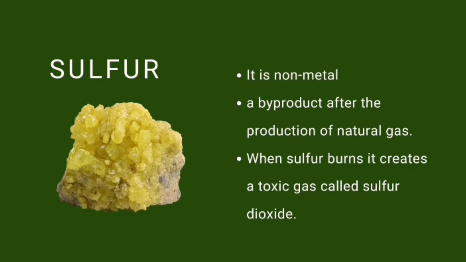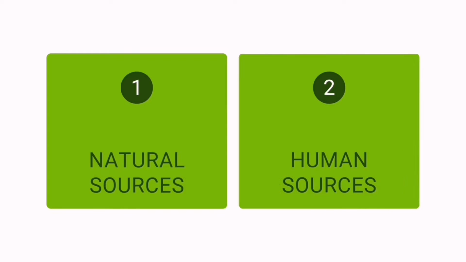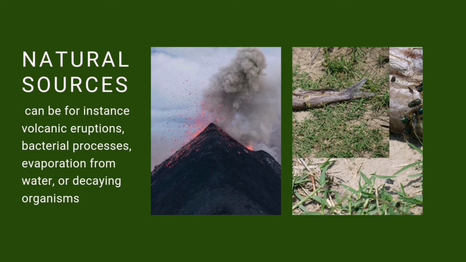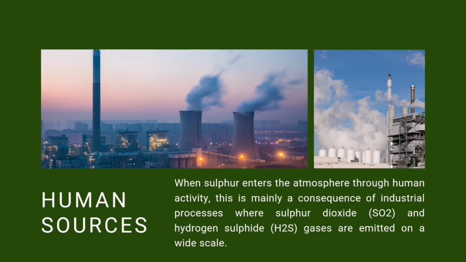When sulfur burns, it creates a toxic gas called sulfur dioxide. There are two sources from which sulfur comes. First, we have natural sources like volcano eruptions, bacterial processes, evaporation from water, or decaying organisms. Second, human sources, mainly a consequence of industrial processes where sulfur dioxide and hydrogen sulfide gases are emitted on a wide scale. Take note that the sulfur cycle occurs in both the terrestrial ecosystem and the marine ecosystem.